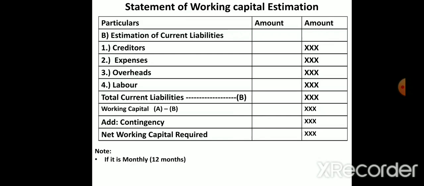Note: if we have already calculated the working capital cycle, how many days it will take, and if it is monthly, we have to multiply by the months and divide by the total months, meaning if monthly, divide by 12. If weekly, divide by 52. In a year there are 12 months, 52 weeks, and if daily is given, we have to consider 360 days. This is the only note; according to the information given, we have to calculate.